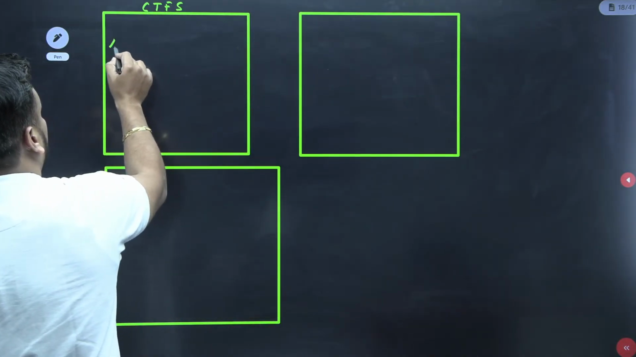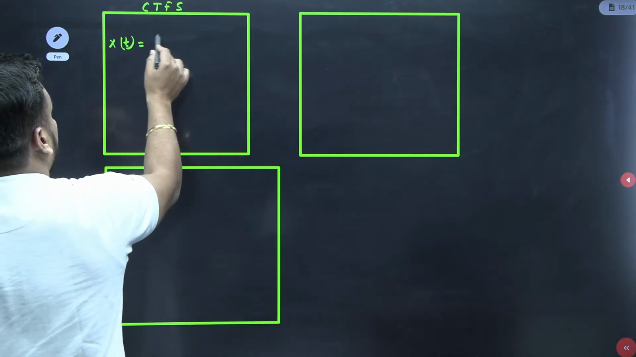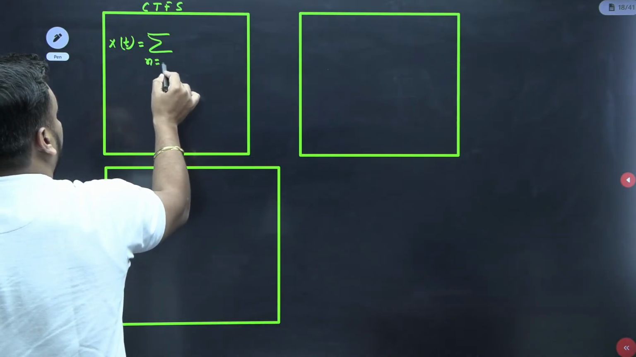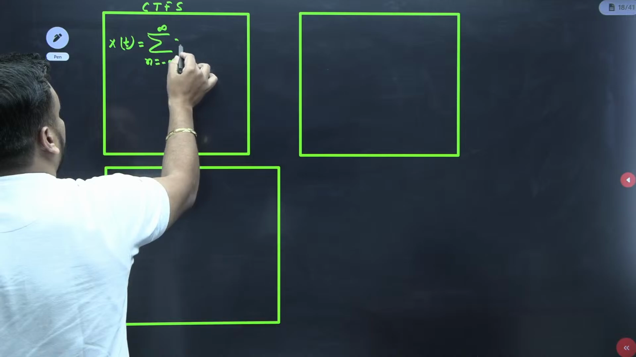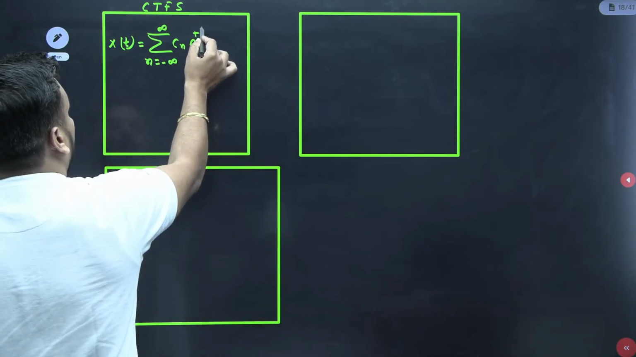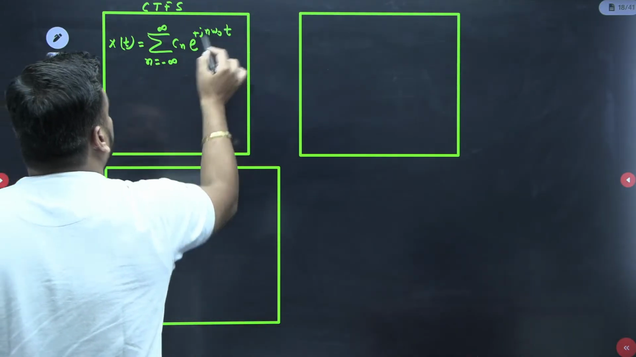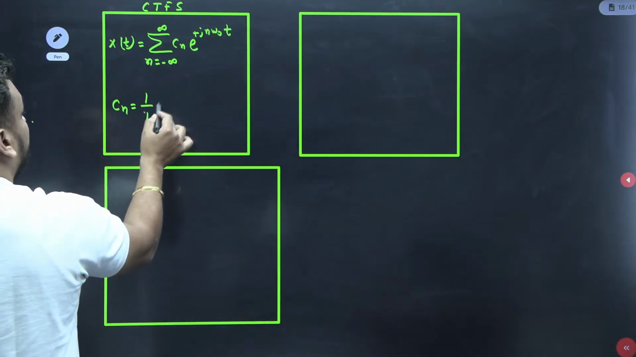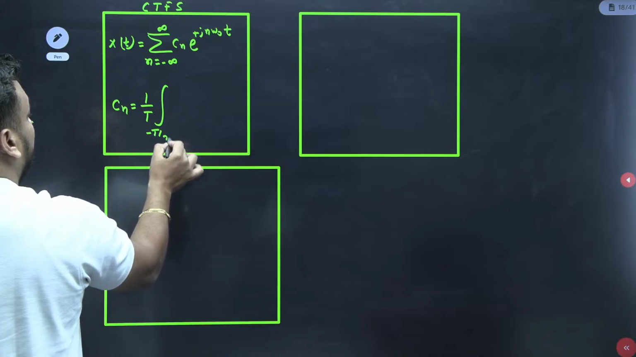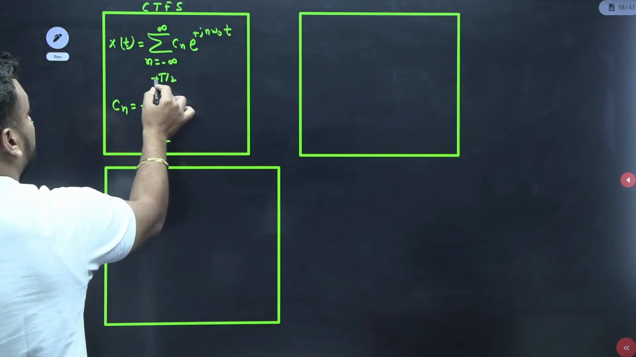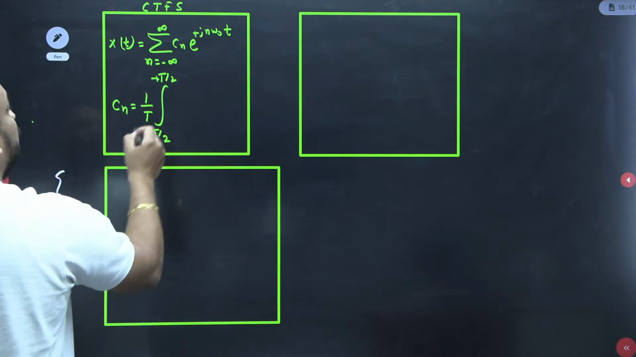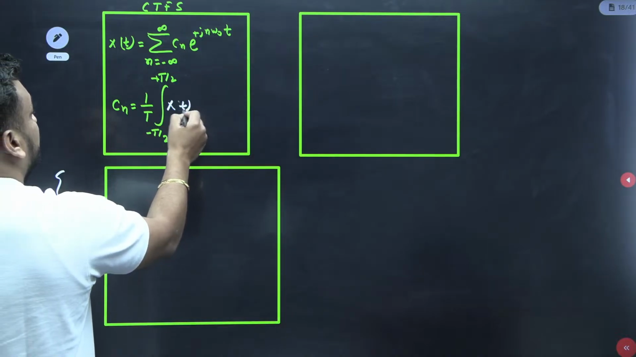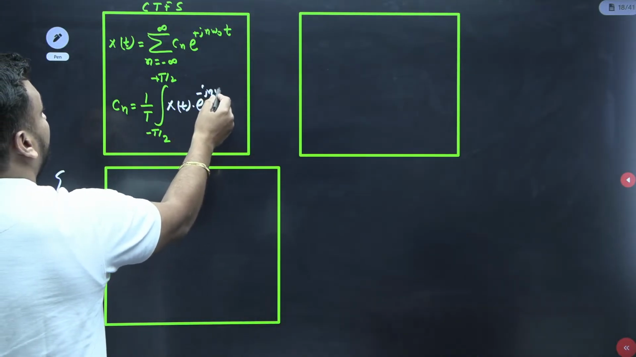Do you remember x of t is equal to sigma of n from minus infinity to infinity Cn e to the power plus j n omega 0 t. And Cn value is 1 by T, closed integral from minus T by 2 to plus T by 2, of x of t and e to the power minus j n omega 0 t.